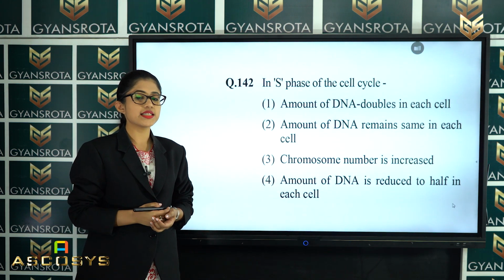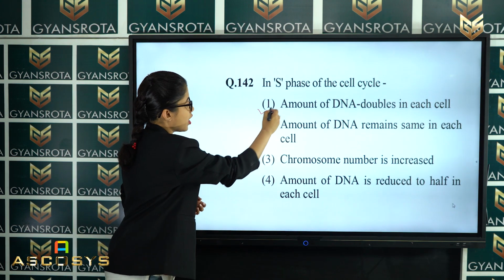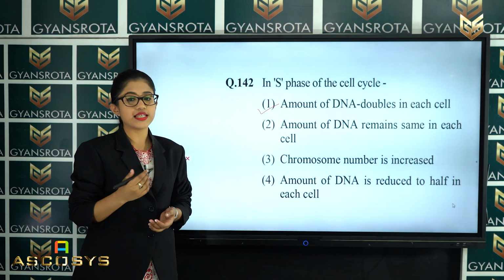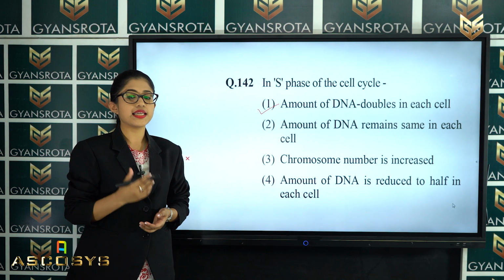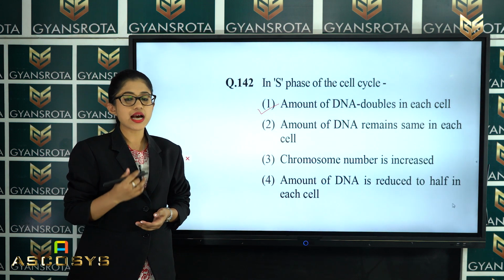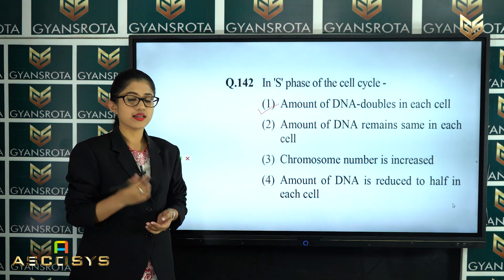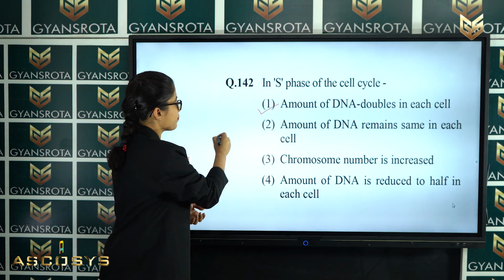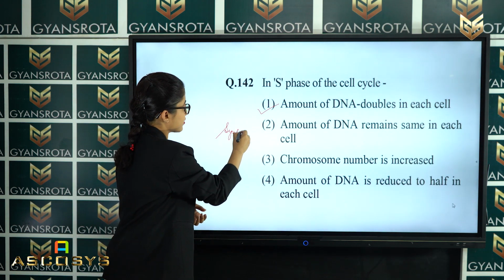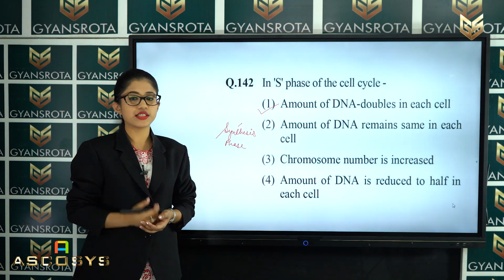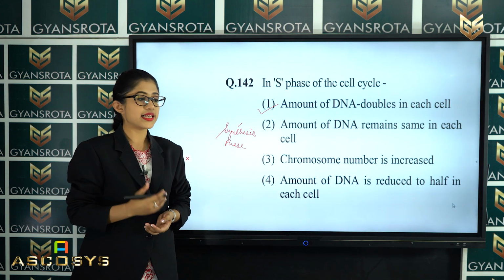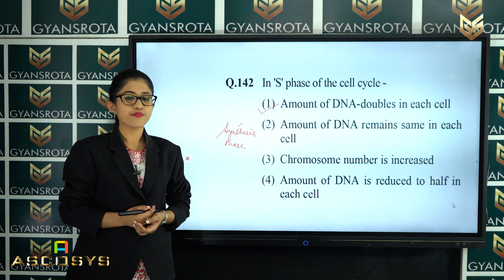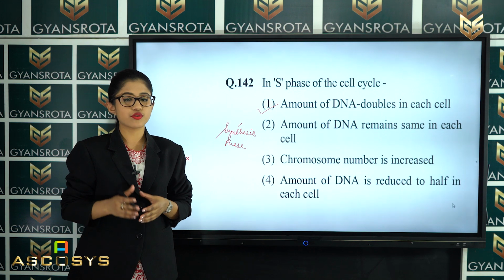The correct answer is option number 1, the amount of DNA doubles in each cell during S phase of the cell cycle. S phase means the synthesis phase, and you can refer to that chapter to know details of this phase. Okay. Now let's move on to the next question.